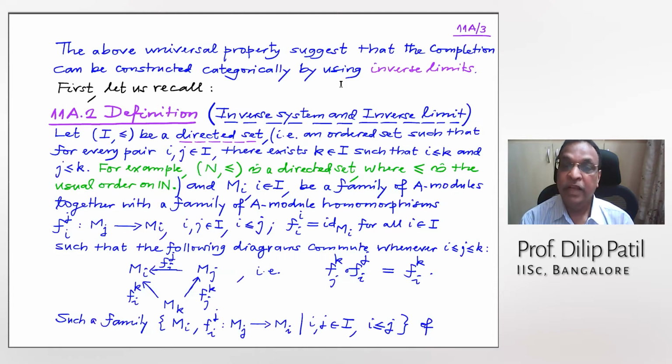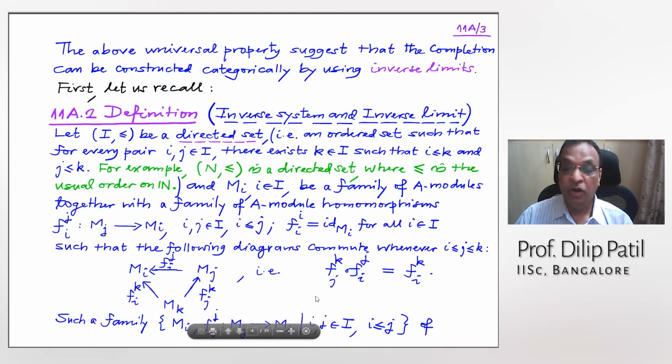Okay, so that is a directed set. Now given a family of A modules indexed by a directed set I, together with the family of A module homomorphisms Mj to Mi, denoted by Fi upper j, where j is the index that is bigger, such that Fii is the identity of Mi, and this diagram is commutative. Whenever there is a bigger k, we have a diagram like this, and this diagram is commutative.